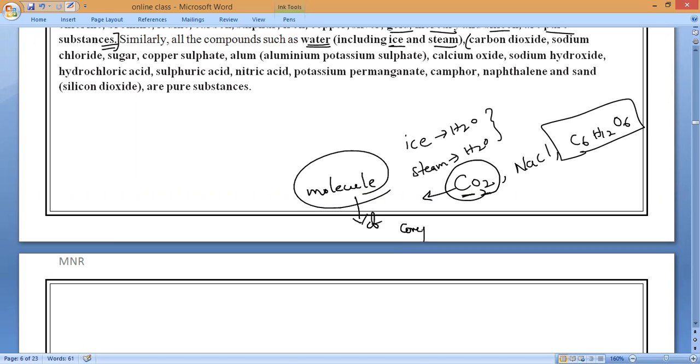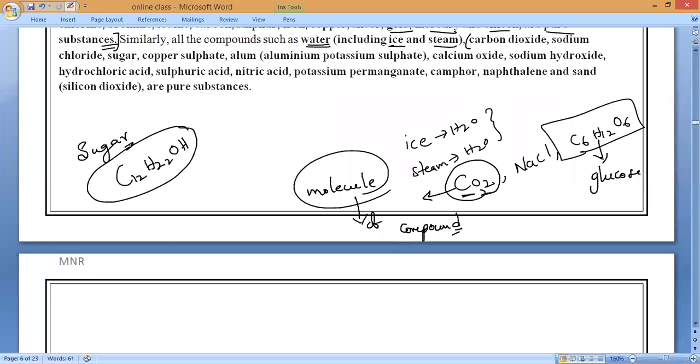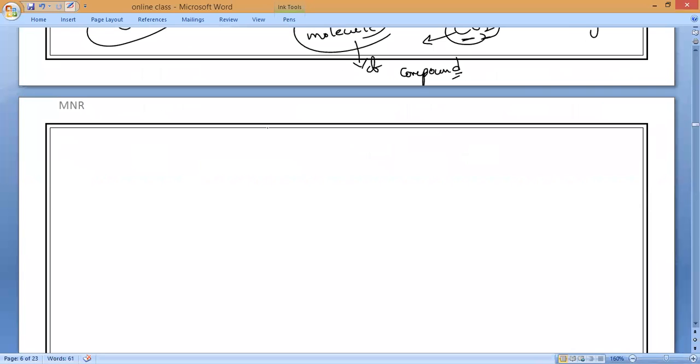Molecule of compound. Now remember, this is the formula of glucose, and now I'm telling you the sugar formula. Those who don't know, you can learn: C12H22O11. This is the formula of what? Sugar. Okay. Now is it a molecule of compound or element? It is a molecule of compound only.